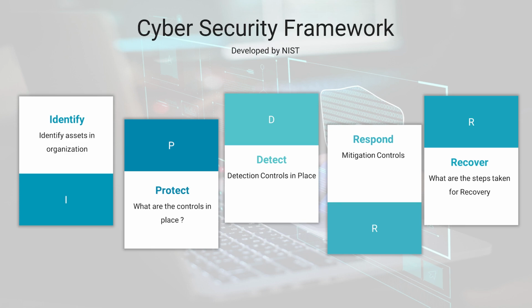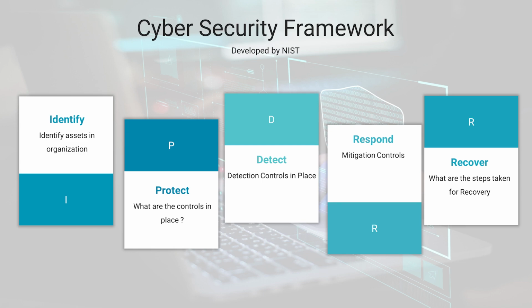Second is protect. When you have identified all the assets, what are the defensive controls you have put in place? When I say defensive controls, it's like what kind of basic security you have implemented on those assets. Are they updated to the latest version? Are passwords implemented on the systems or not?